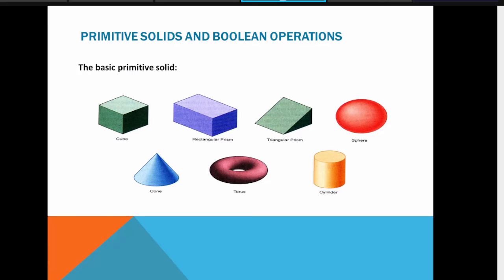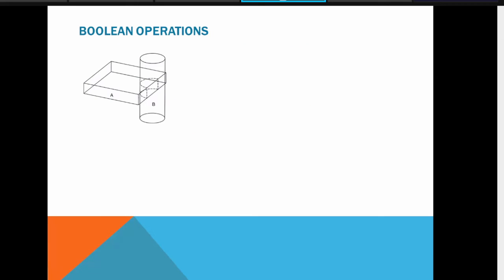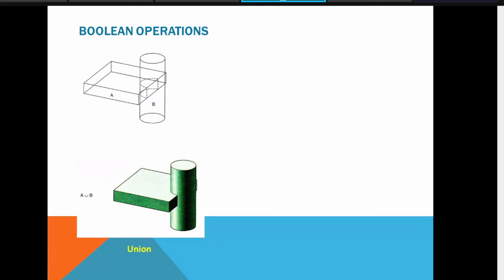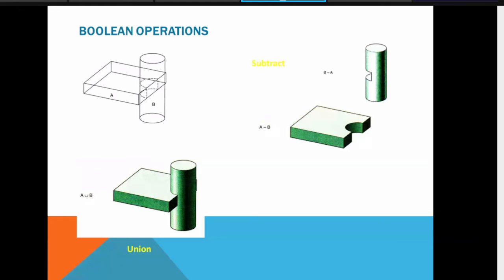So if you have such ready-made shapes with the coordinates, then you can apply some Boolean operations, like A union B. If you want to unite two objects together, what will be the output? And of course, only the operation is not sufficient.